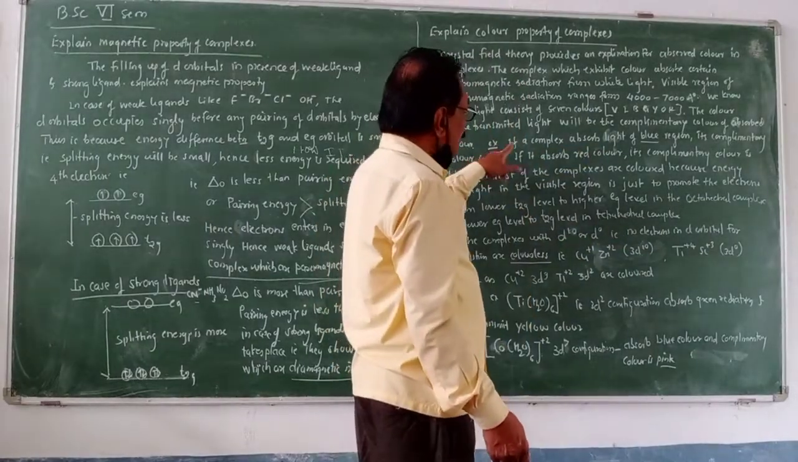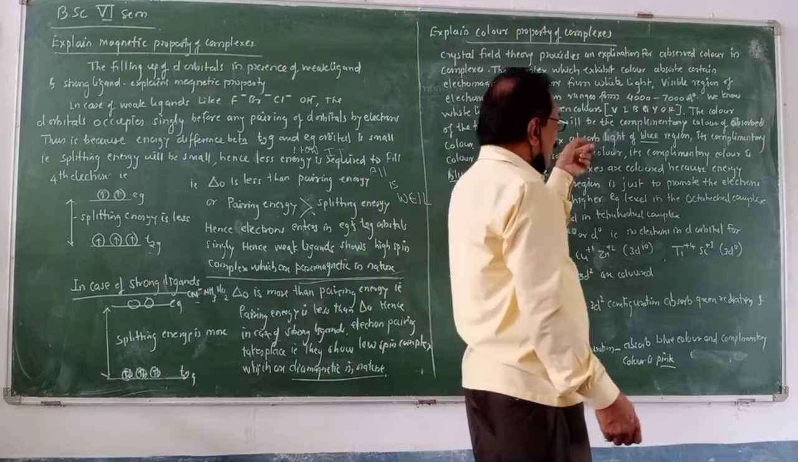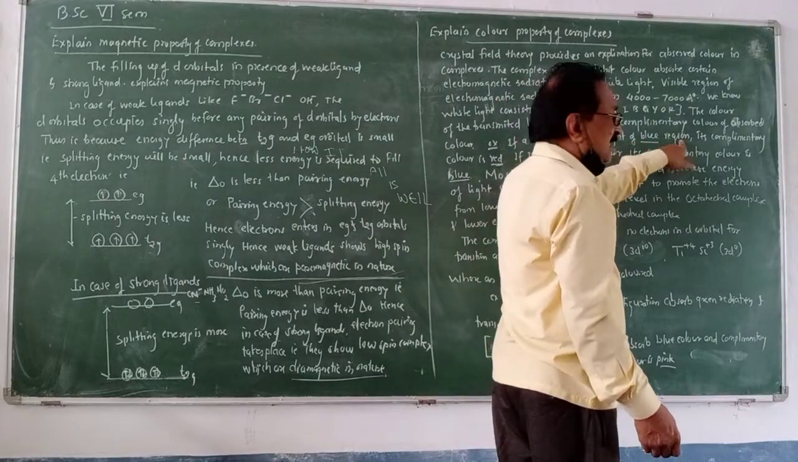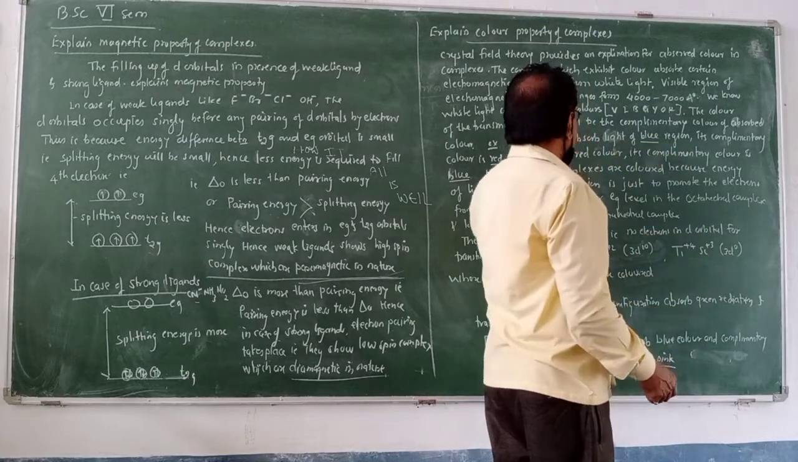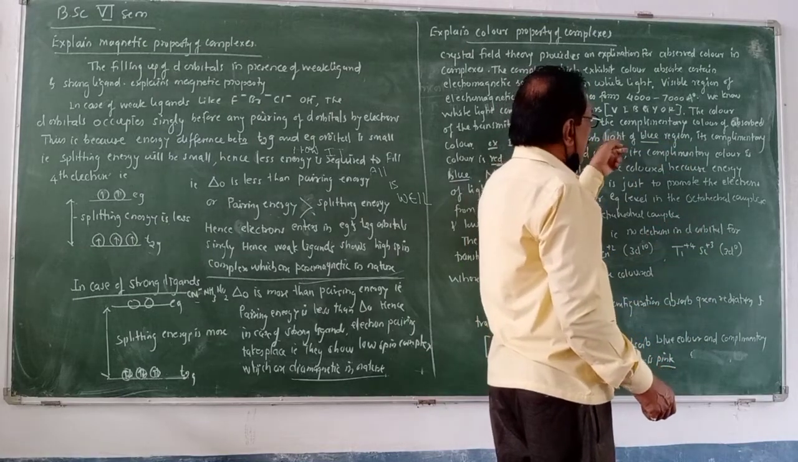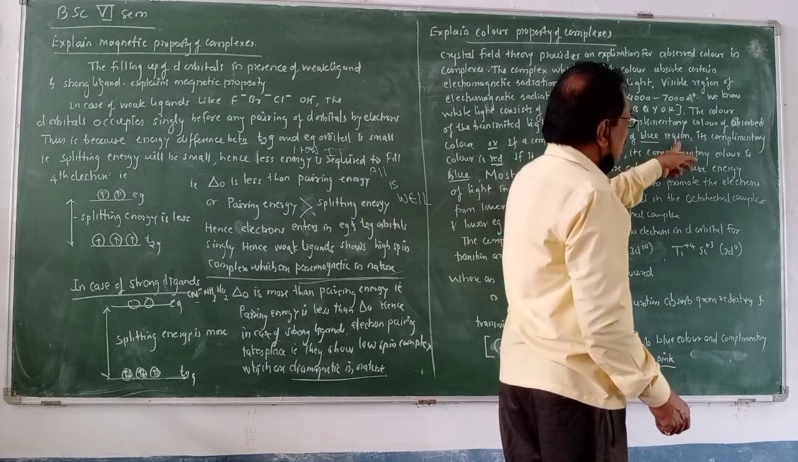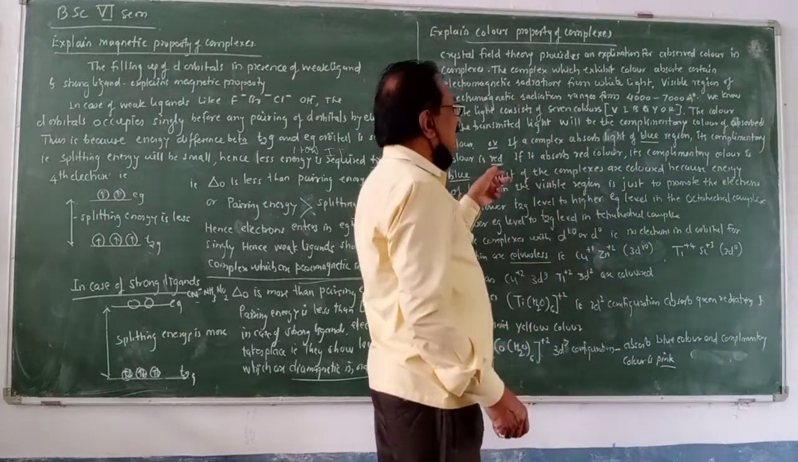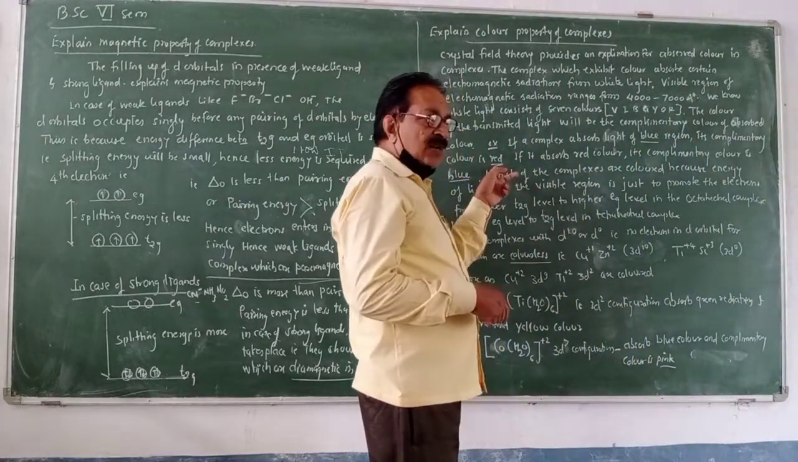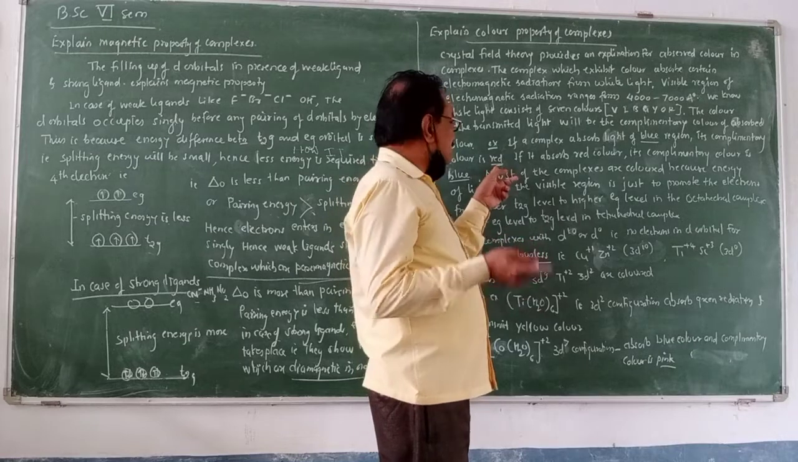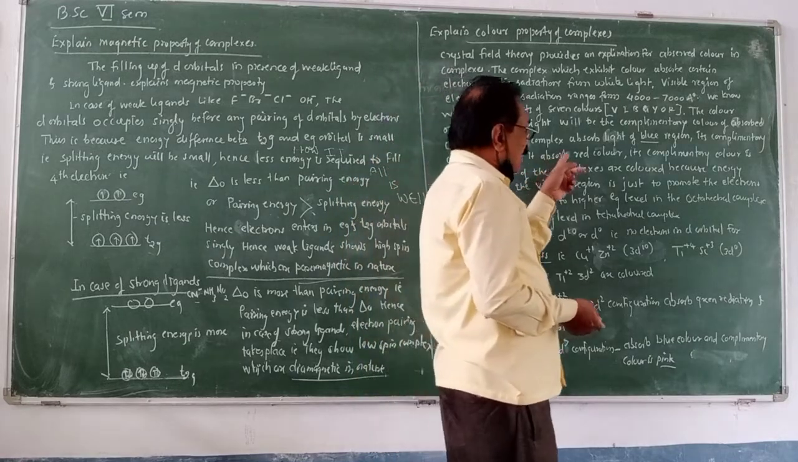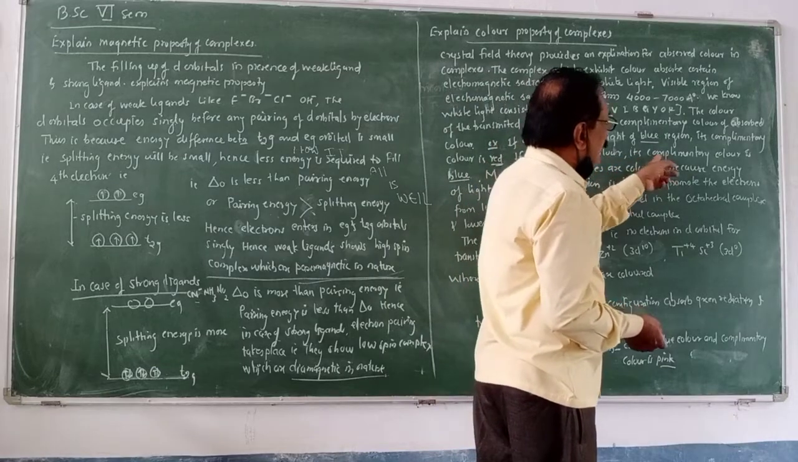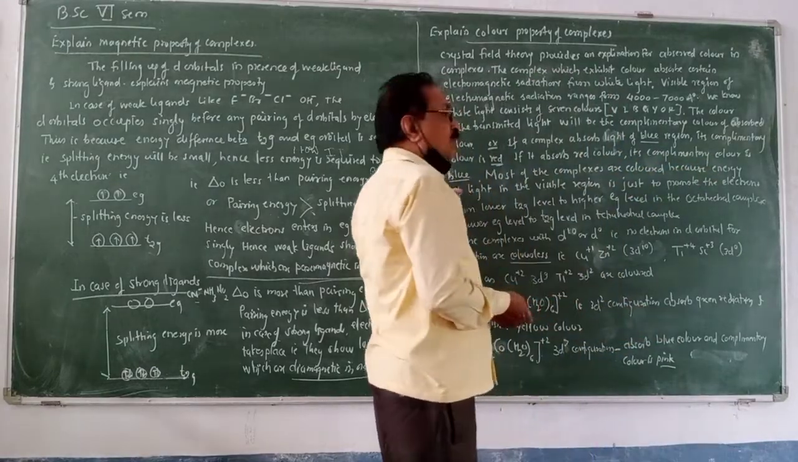For example, if a complex absorbs light of the blue region, means blue having a certain wavelength, its complementary color is red. And for the observer, the complex is observed as red. If the complex absorbs red color, its complementary color is blue.